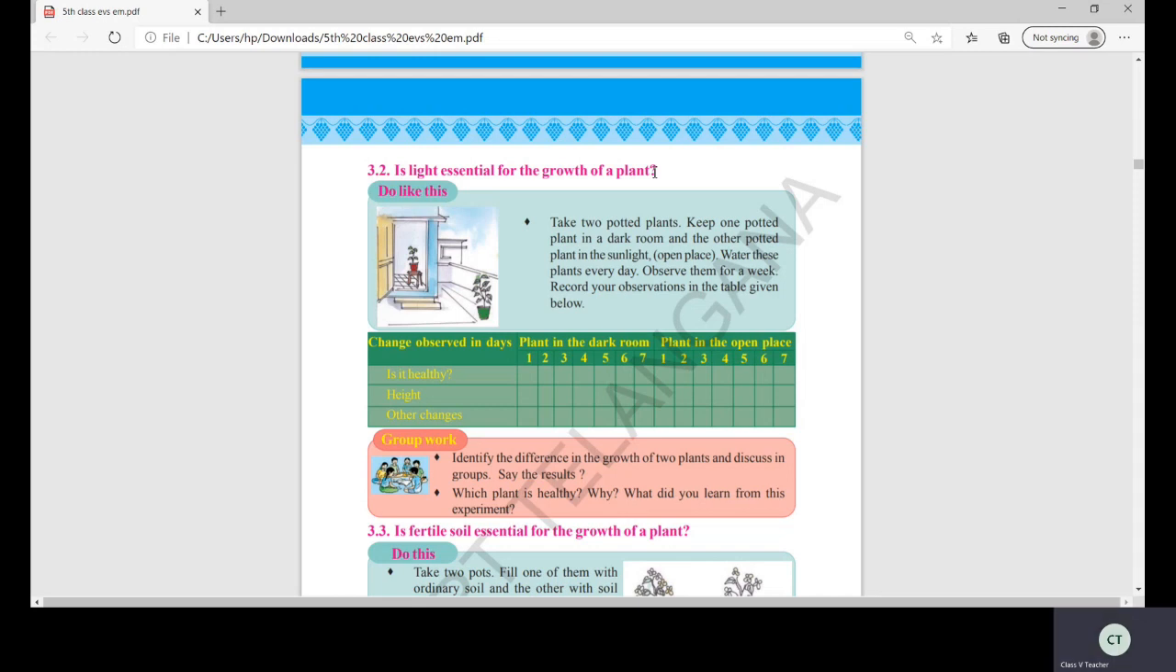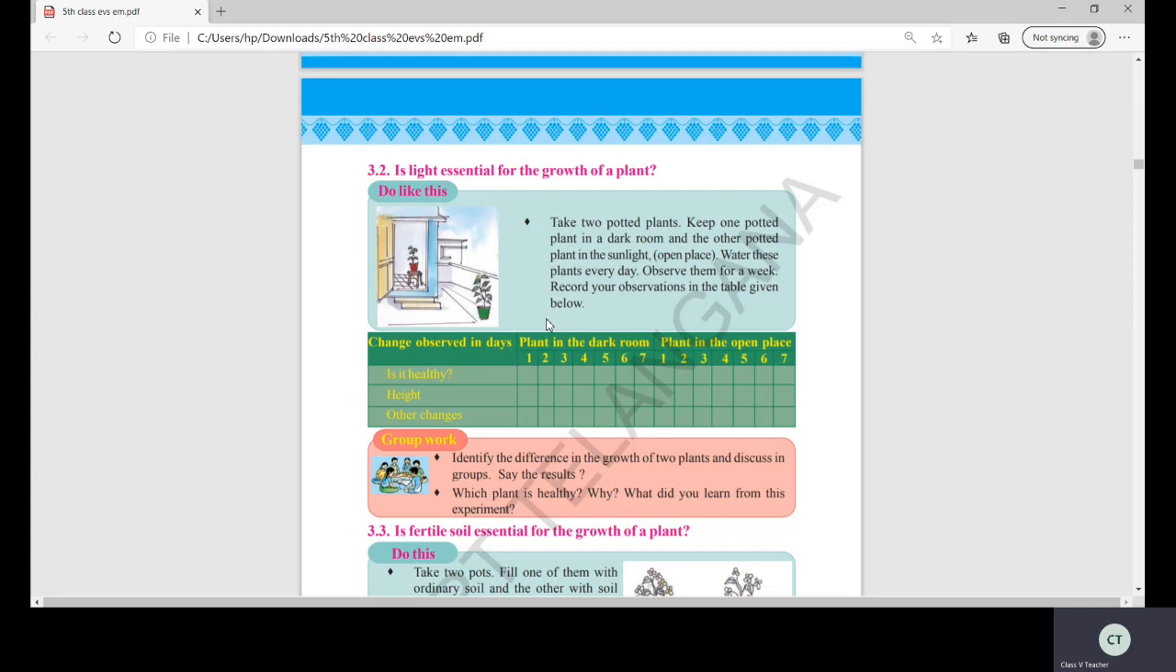You water it daily. Okay, after 3 or 4 days, you go and see. Can you say anything? No, because here is an experiment I'll tell you. Now look here. Take two potted plants. Keep one potted plant in a dark room and the other potted plant in the sunlight. That means an open place. Water these plants every day. Observe them for a week. Record your observation in the table given below.